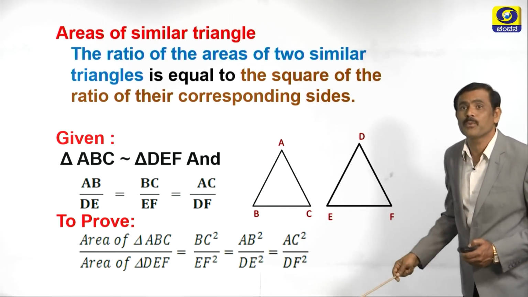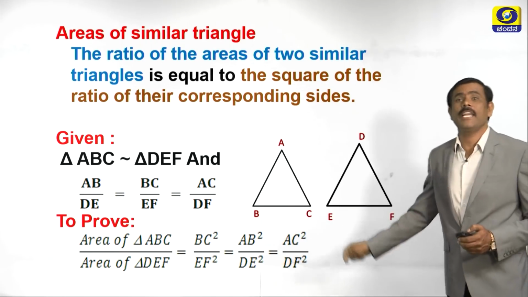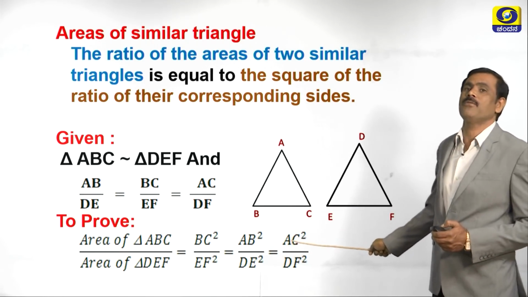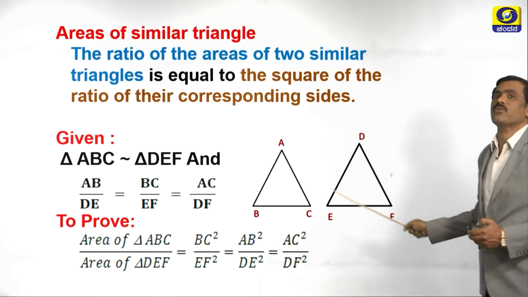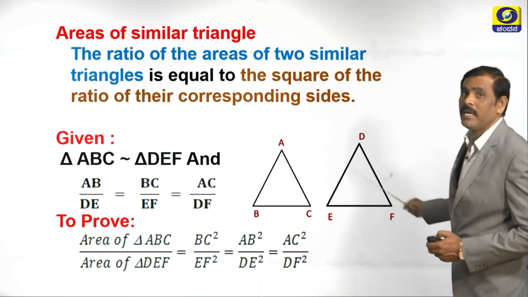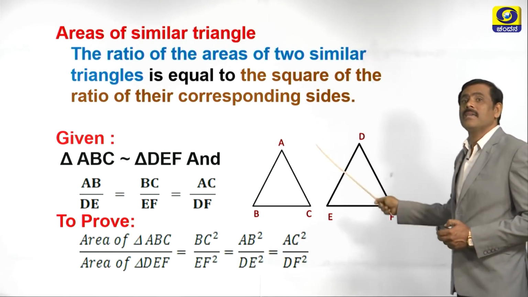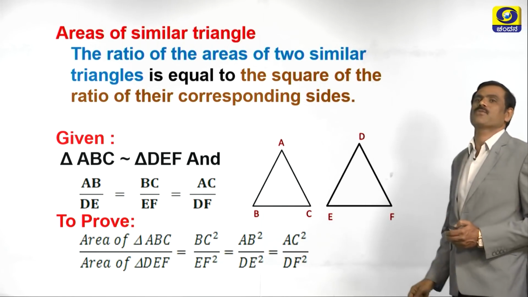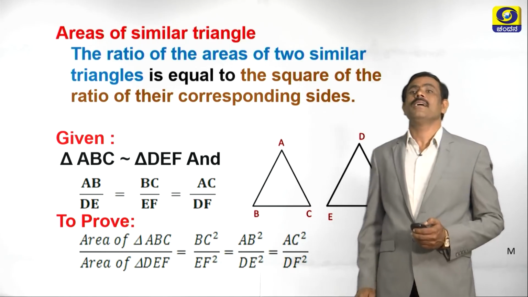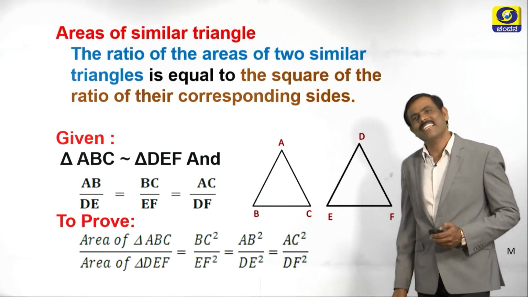So, what we have to prove? We have to prove that area of triangle ABC divided by area of triangle DEF is equal to BC square divided by EF square, or AB square divided by DE square, or AC square divided by DF square. Now, children, what is the next step? Construction. Let us construct it.